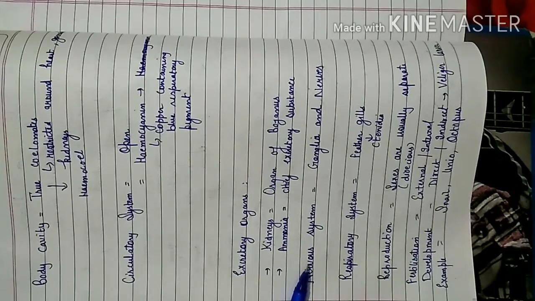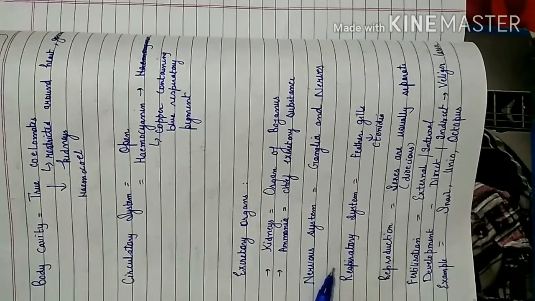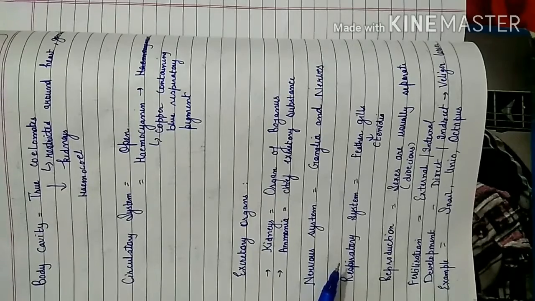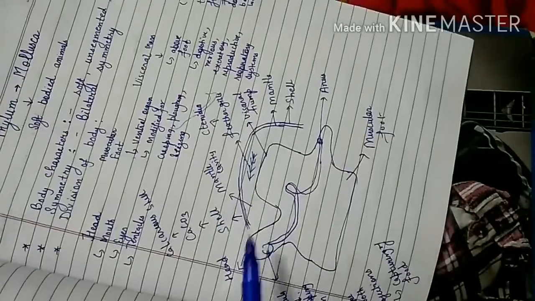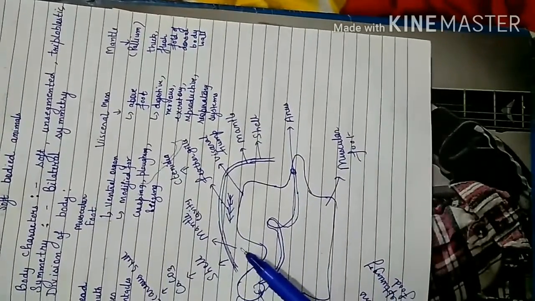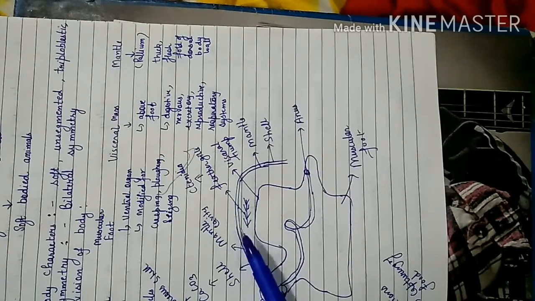Nervous system, it consists of ganglia and nerves. Respiratory system is consisting of feathered gills known as ctenidia. So what are these ctenidia? They are basically present in the mantle cavity. So they are feathered gills, or ctenidia. They are present in the mantle cavity. So what is mantle cavity? It is the space between the mantle and the visceral mass.